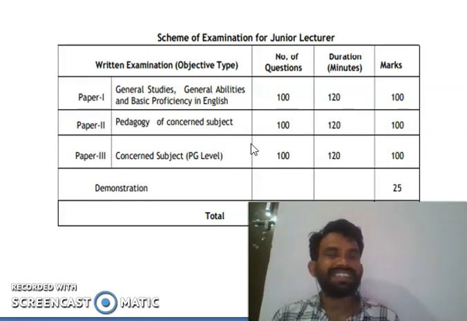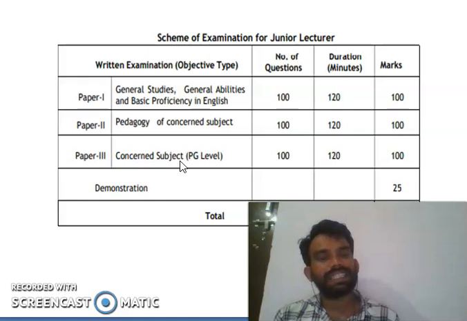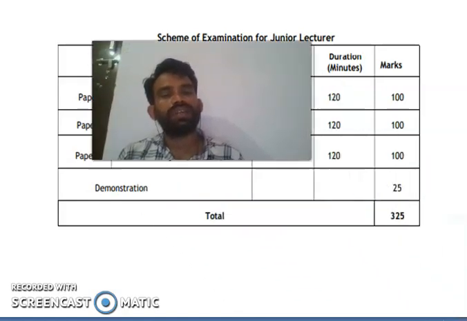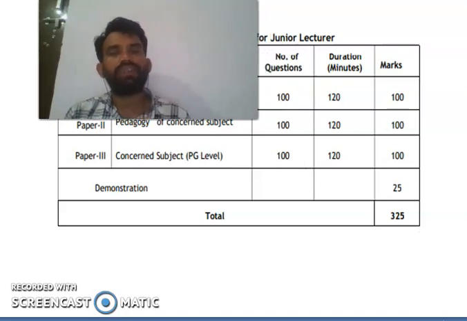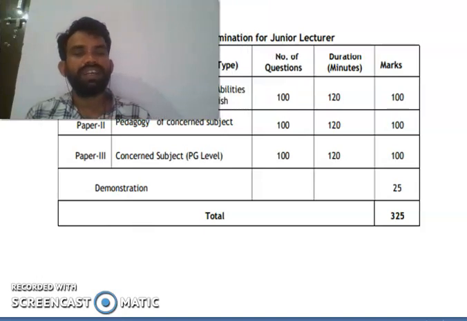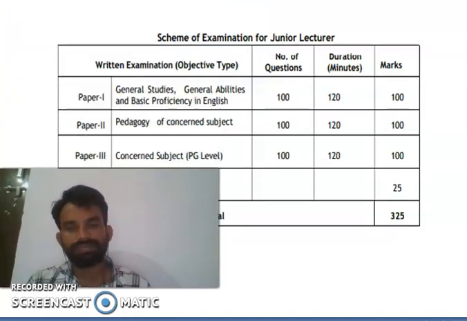Then pedagogy of the concerned subject: 100 bits, 120 minutes, 100 marks. Concerned subject at PG level: 100 bits, 120 minutes and 100 marks. And demonstration, like an interview, carries 25 marks. So the total is 325 marks. This is the actual JL selection exam pattern for junior college lecturer in residential schools.